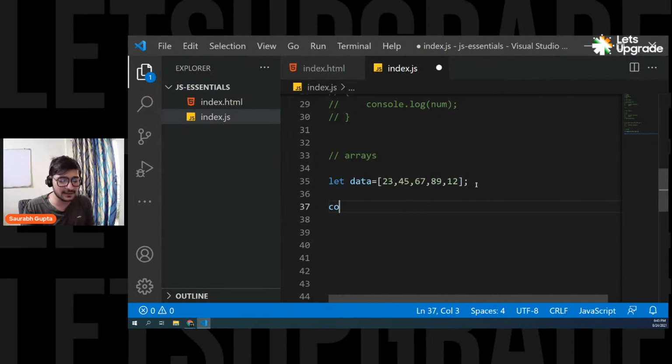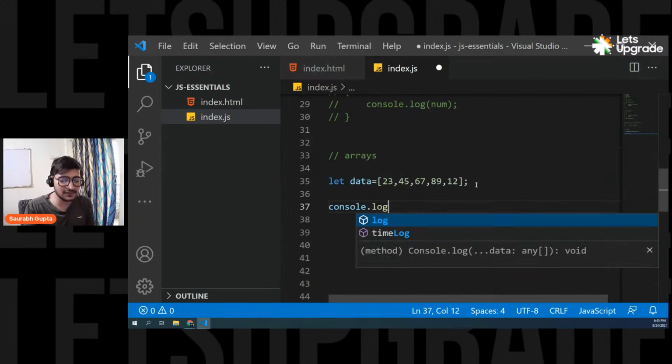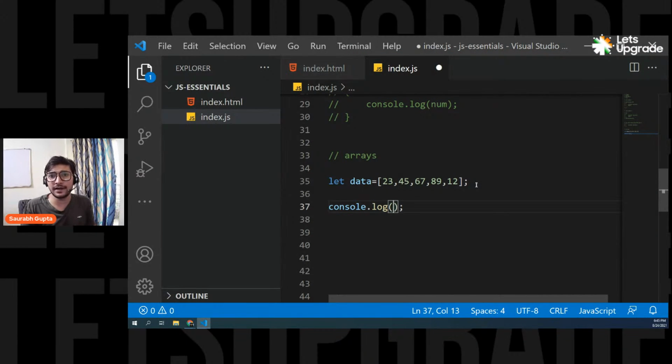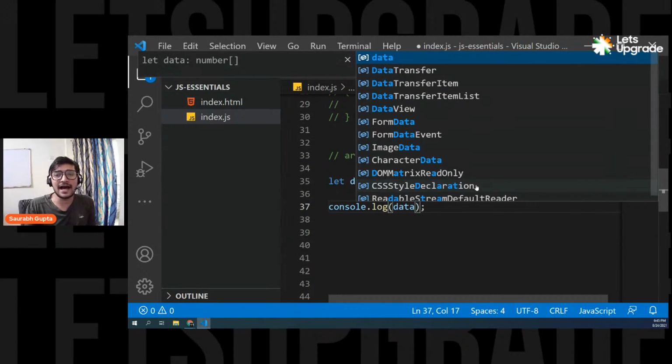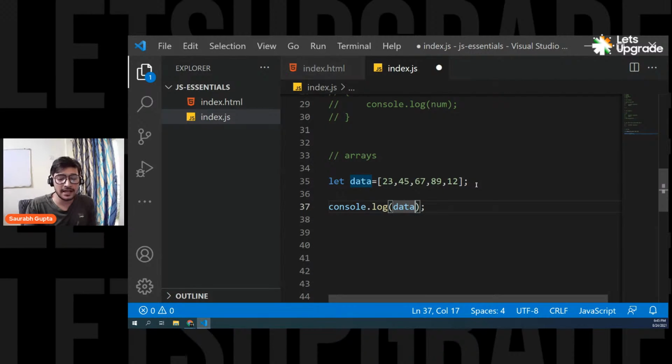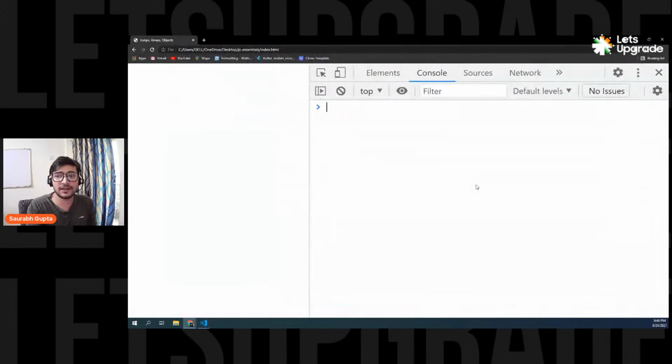And it's really simple, guys. Let's say I want to access the first element. I want to print it. So it's simple. First, you write the array name, that is data. Then again, you use square brackets, and inside the square brackets, you simply specify your index position. So I want to access the first element, and you know that array indexing starts from 0. So if I want to access the first element, simply put 0, and that's it. Save it, and let's see if it is working. And here we go, 23.